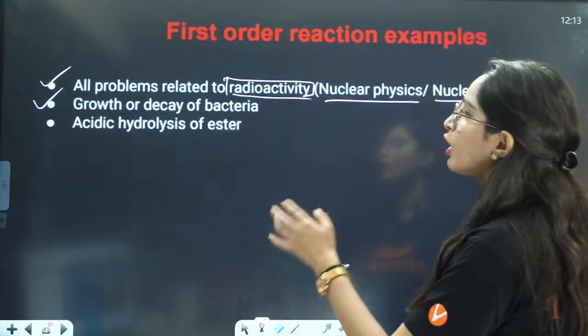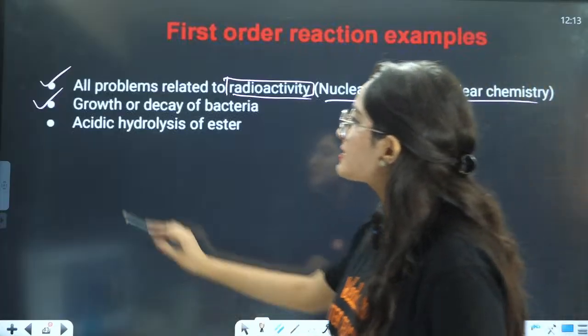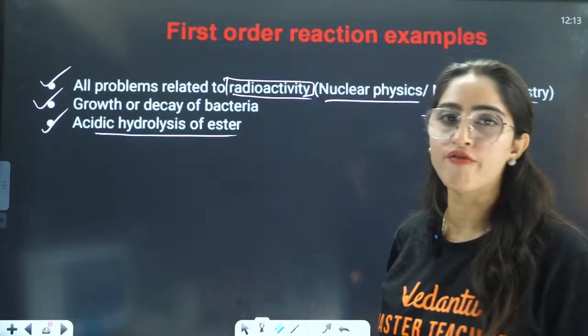Second is growth or decay of bacteria. Third is acidic hydrolysis of ester.